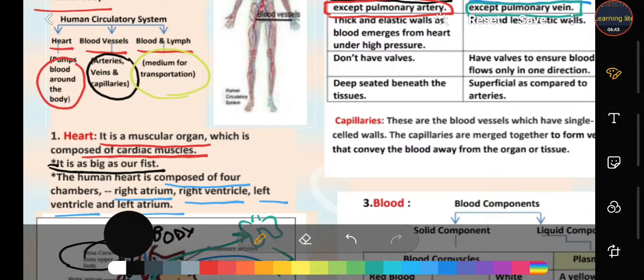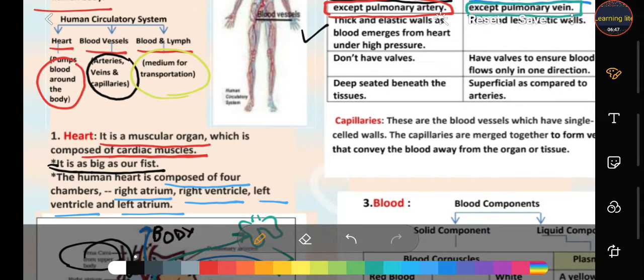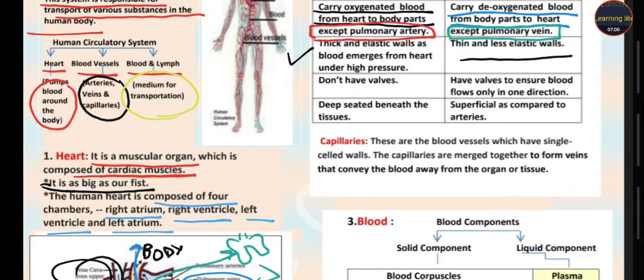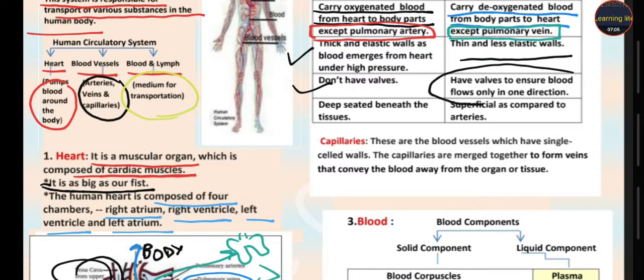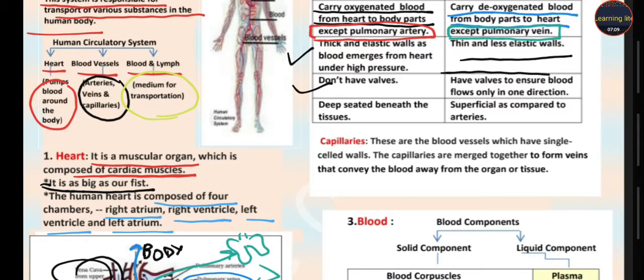Arteries have, students, thick and elastic walls as blood emerges from the heart under high pressure. Why do they have elastic walls? Because they have to pass the blood from the heart to the body under high pressure. Veins have thin and less elastic walls. They have valves to ensure that the blood flows in only one direction. It means it ensures that blood does not backflow.